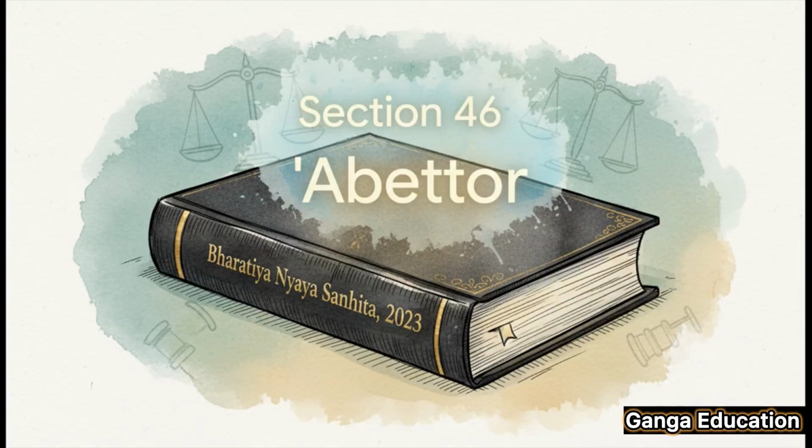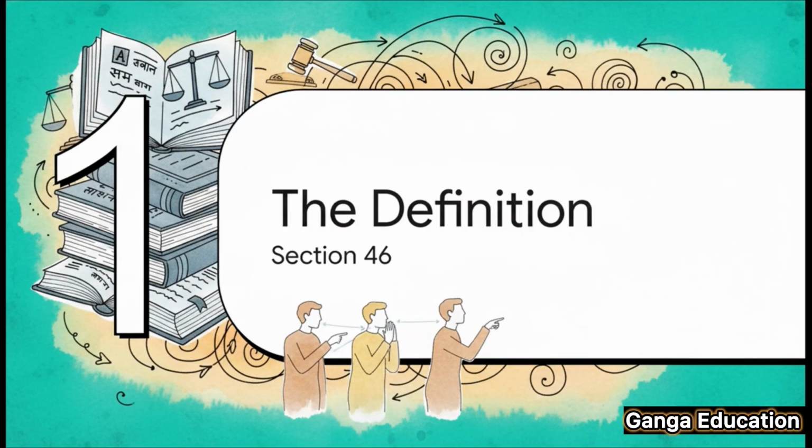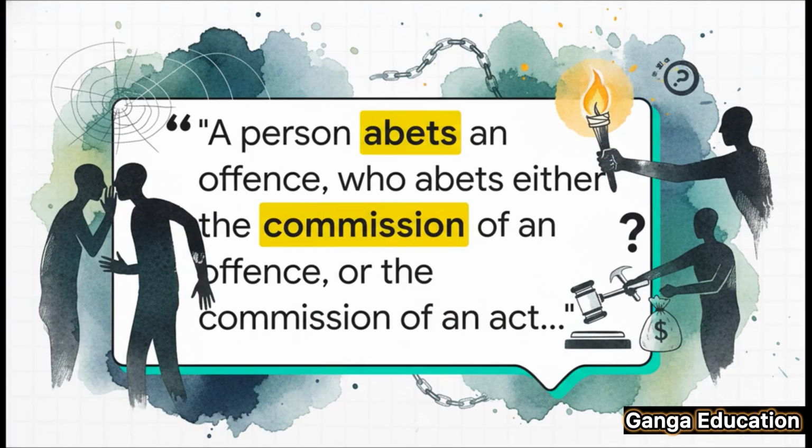All right, to answer that question, आज हम discuss करेंगे Section 46 of the Bharatiya Nyaya Sanhita 2023. You see, this is the section that deals with the concept of an abettor. So, what exactly does this section say? Let's start by looking at the definition itself and break it down into simple, easy-to-understand terms. Okay, so the Bare Act says, and I quote, "A person abets an offense who abets either the commission of an offense or the commission of an act which would be an offense."